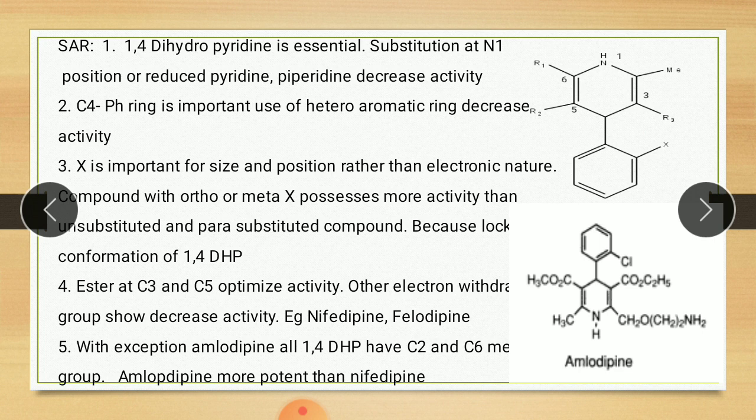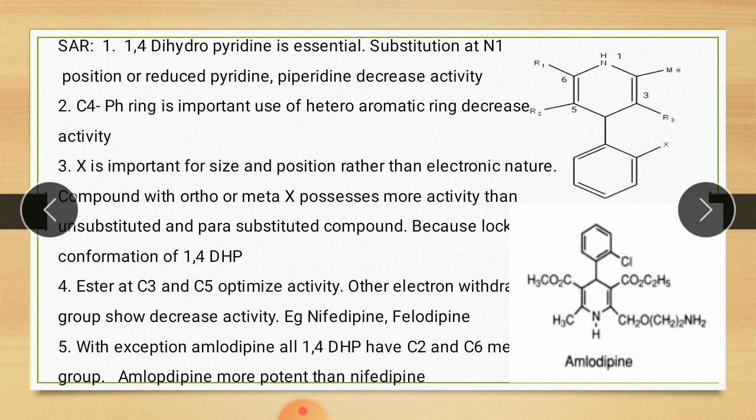The next point is regarding this X. On the phenyl ring there is an X. So X is important for size and position rather than electronic nature. Compounds with ortho or meta X possess more activity than unsubstituted and para-substituted compounds. It means that this X should be ortho or meta, not para.